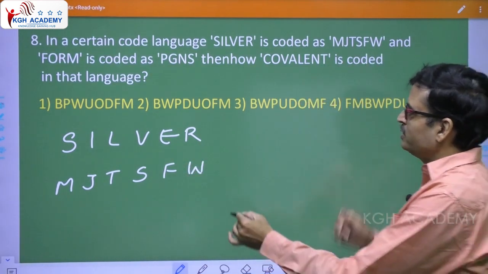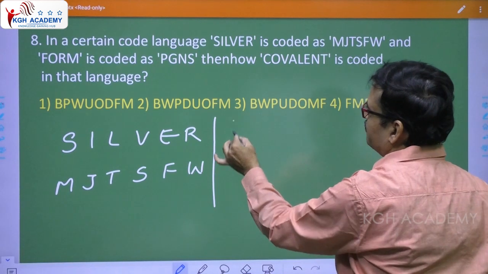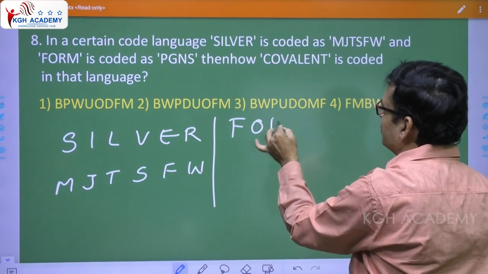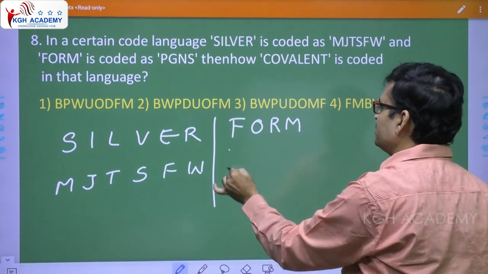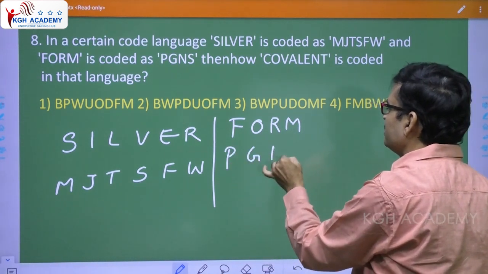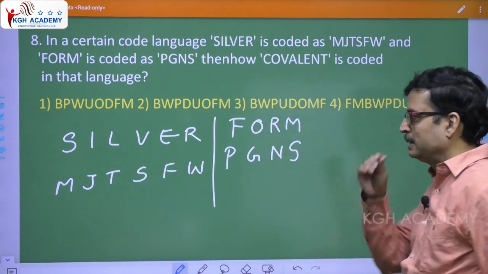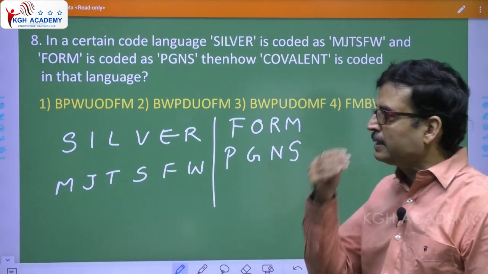Next word, F-O-R-M, form, is given as PGNS.